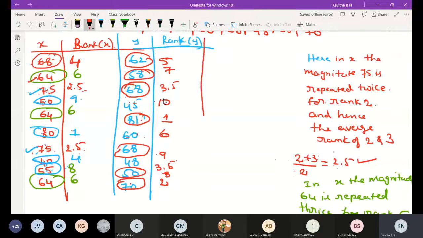Okay, understood? Any doubt in this one? How to assign the rank? Sushala, any doubt?